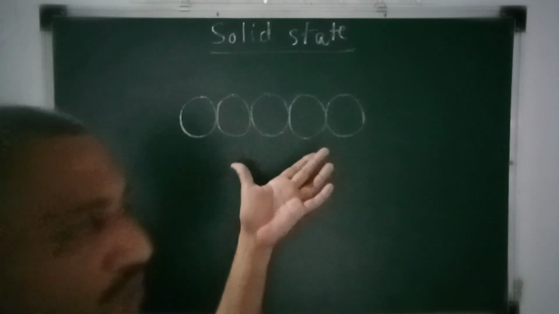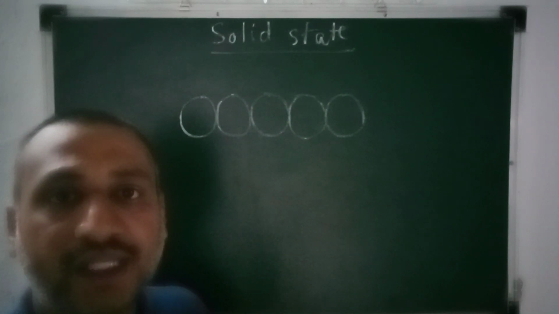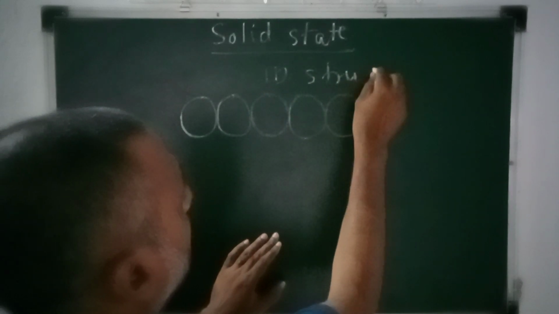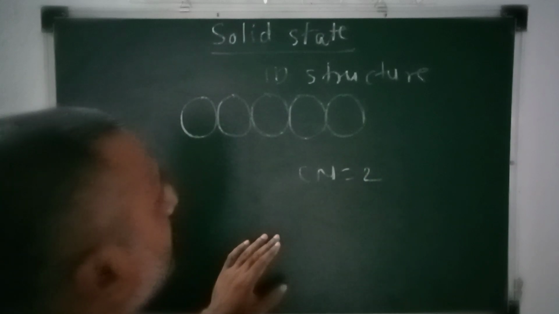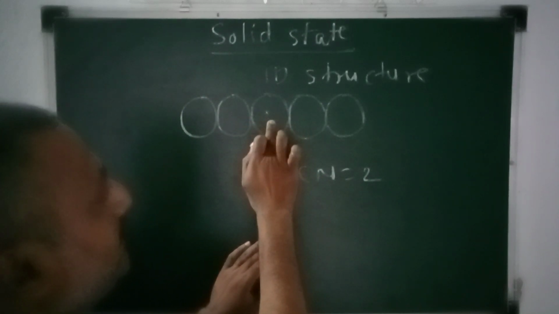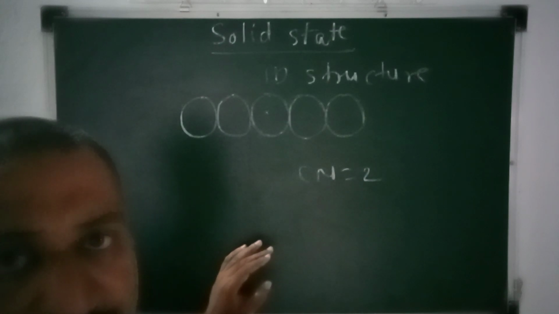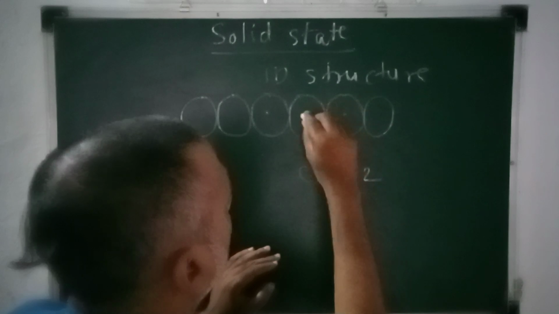Even though I am showing only a few constituents here, the coordination number in the case of the one-dimensional structure, how much is it? It's 2. For example, if I consider this sphere, it is in contact with only two neighboring spheres, this 1 and 2.